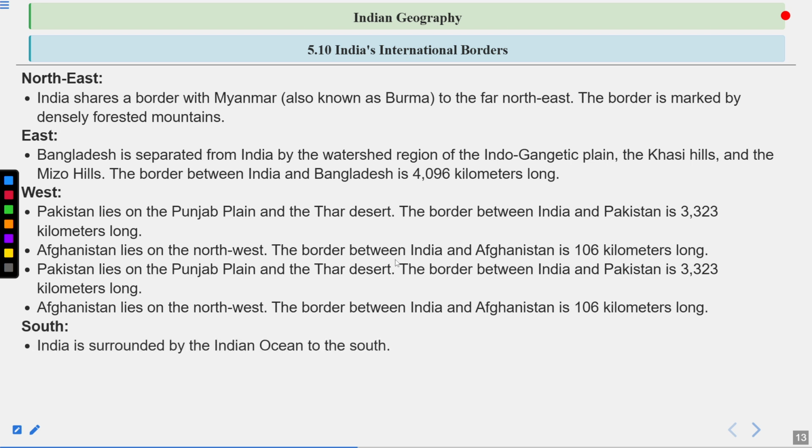To the south, India is surrounded by the Indian Ocean. Sri Lanka is separated from India by the Gulf of Mannar and the Palk Strait.